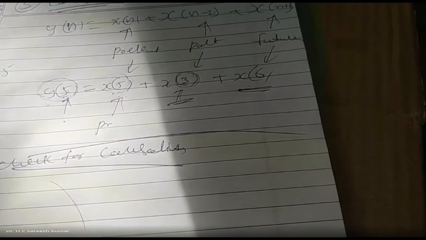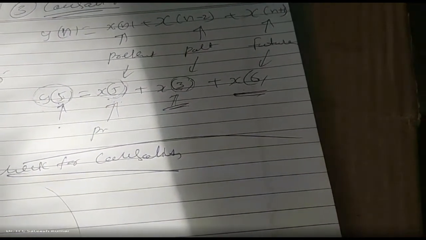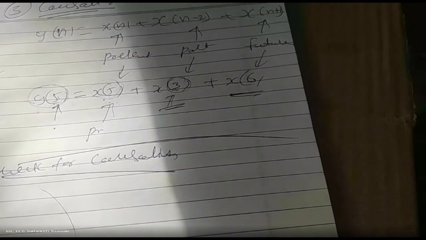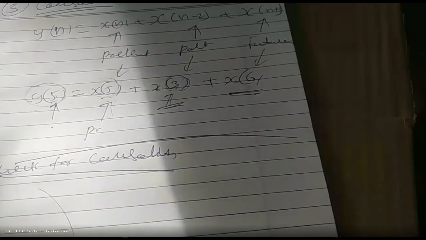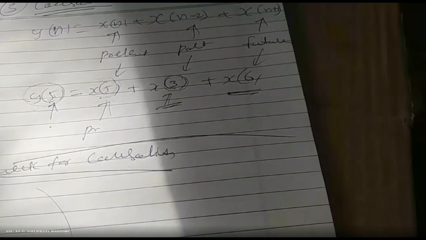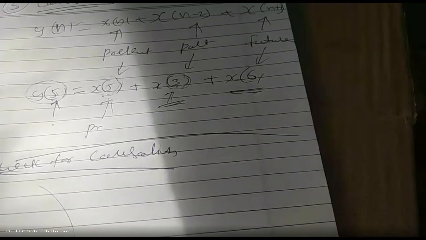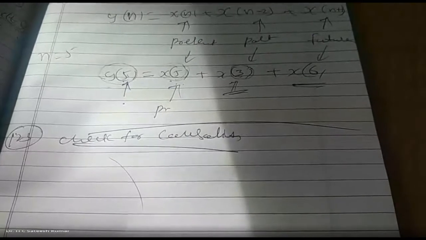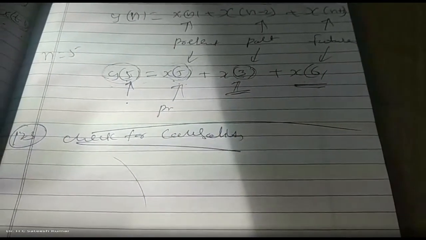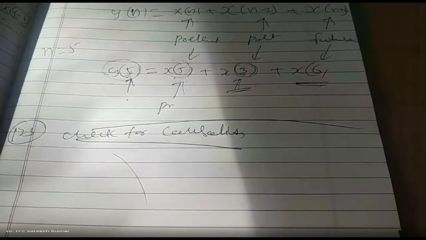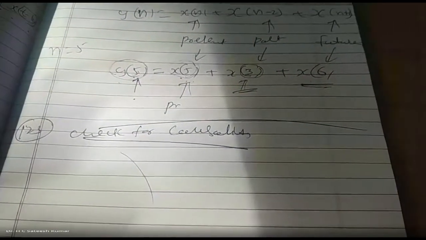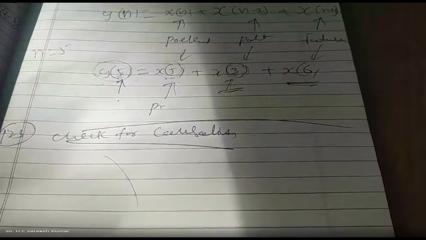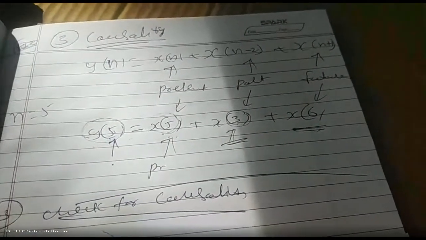Now causality. I was talking about causality, but I have not done the problems on it. A system is said to be causal if the output at any instant does not depend on future values of the input. That means it may depend on the present value, or the past value, or the present and past values, but not on the future value of the input. I'll do a few examples on this, to show how to check the present, past and future.